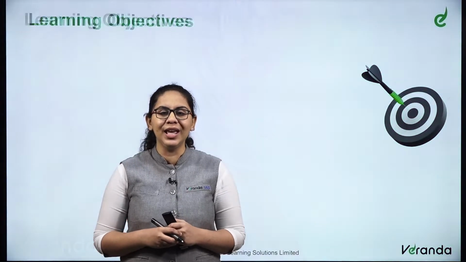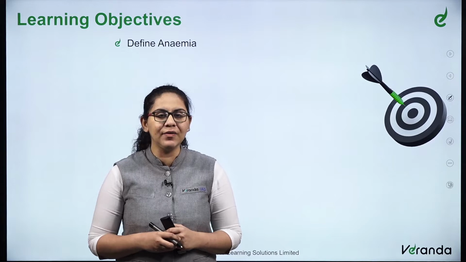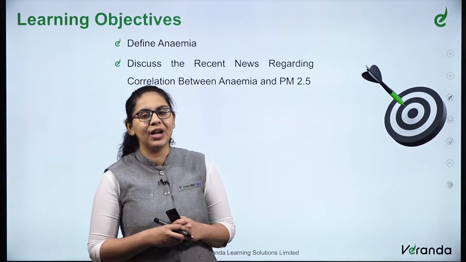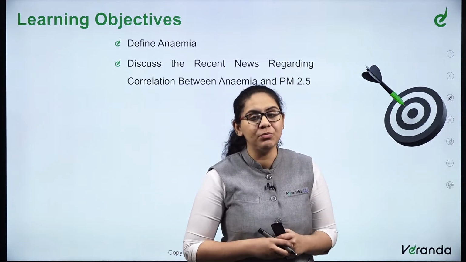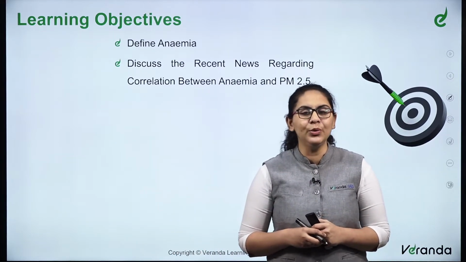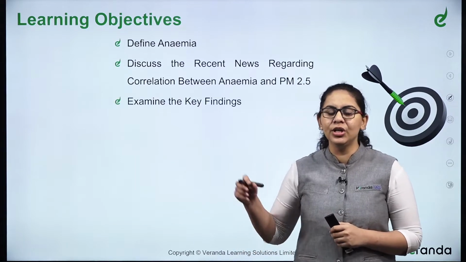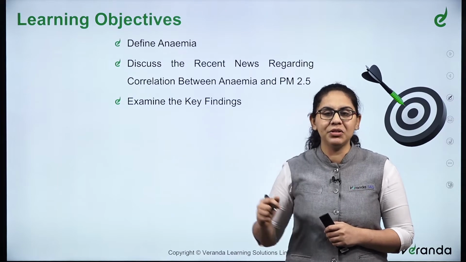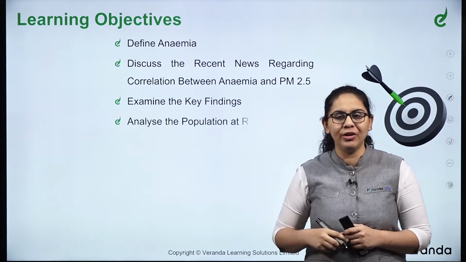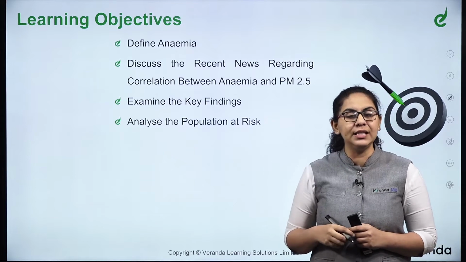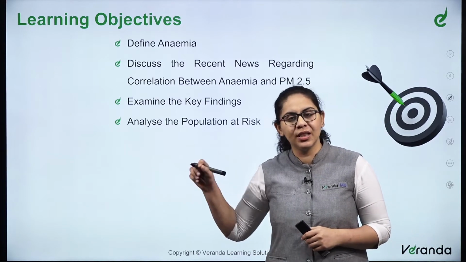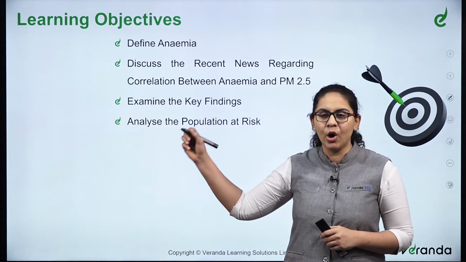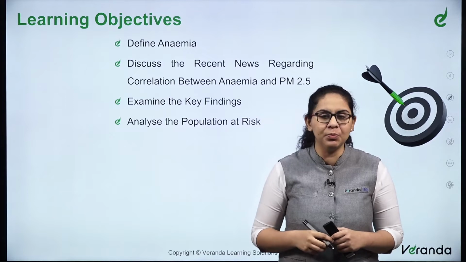So in this session today, we will discuss the learning objectives, which are to define anemia, to discuss the recent news regarding correlation between anemia and PM 2.5, why this topic is in news, why we are discussing here, to examine the key findings of this report, which states there is a relation between anemia and PM 2.5, and then we will analyze the population at risk, the sections of the population which are at major risk or more prone to this problem.